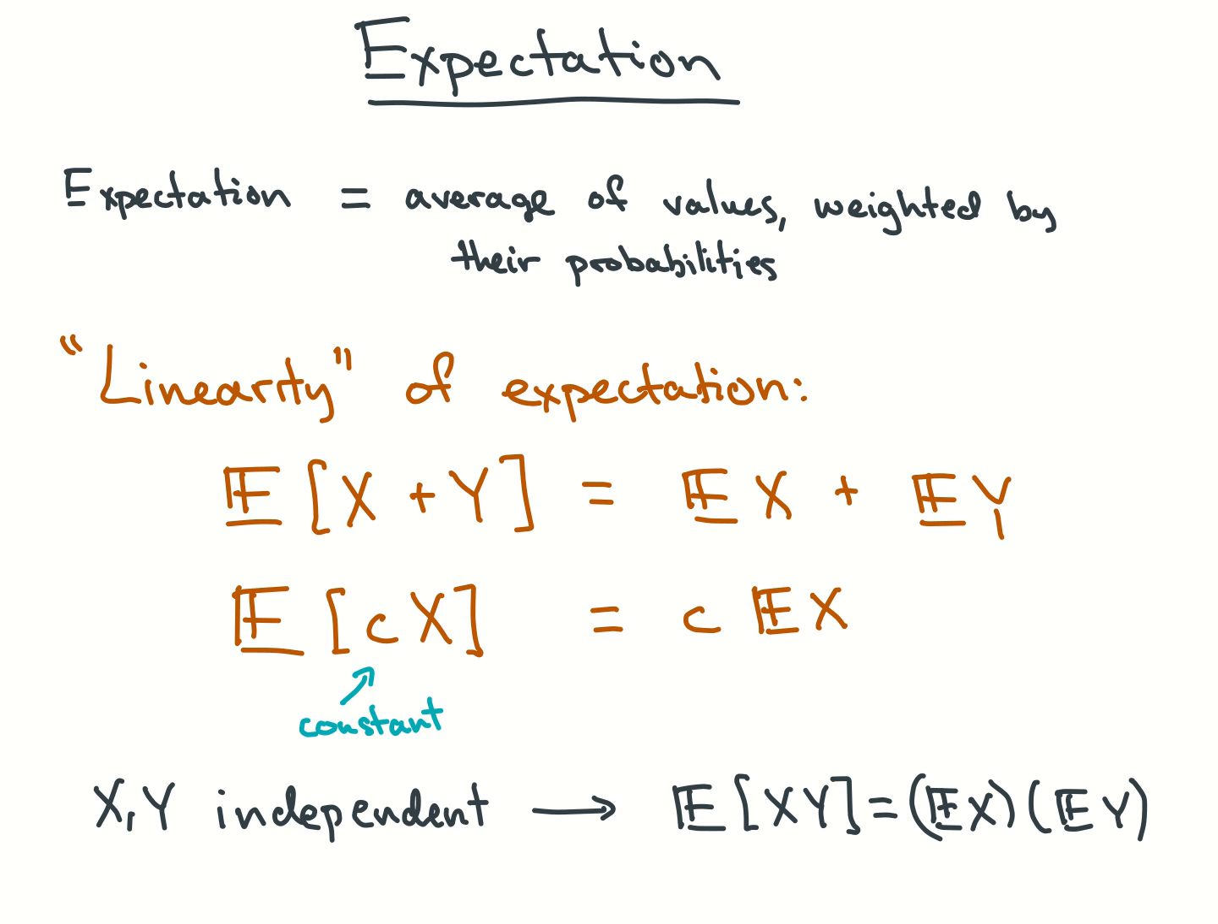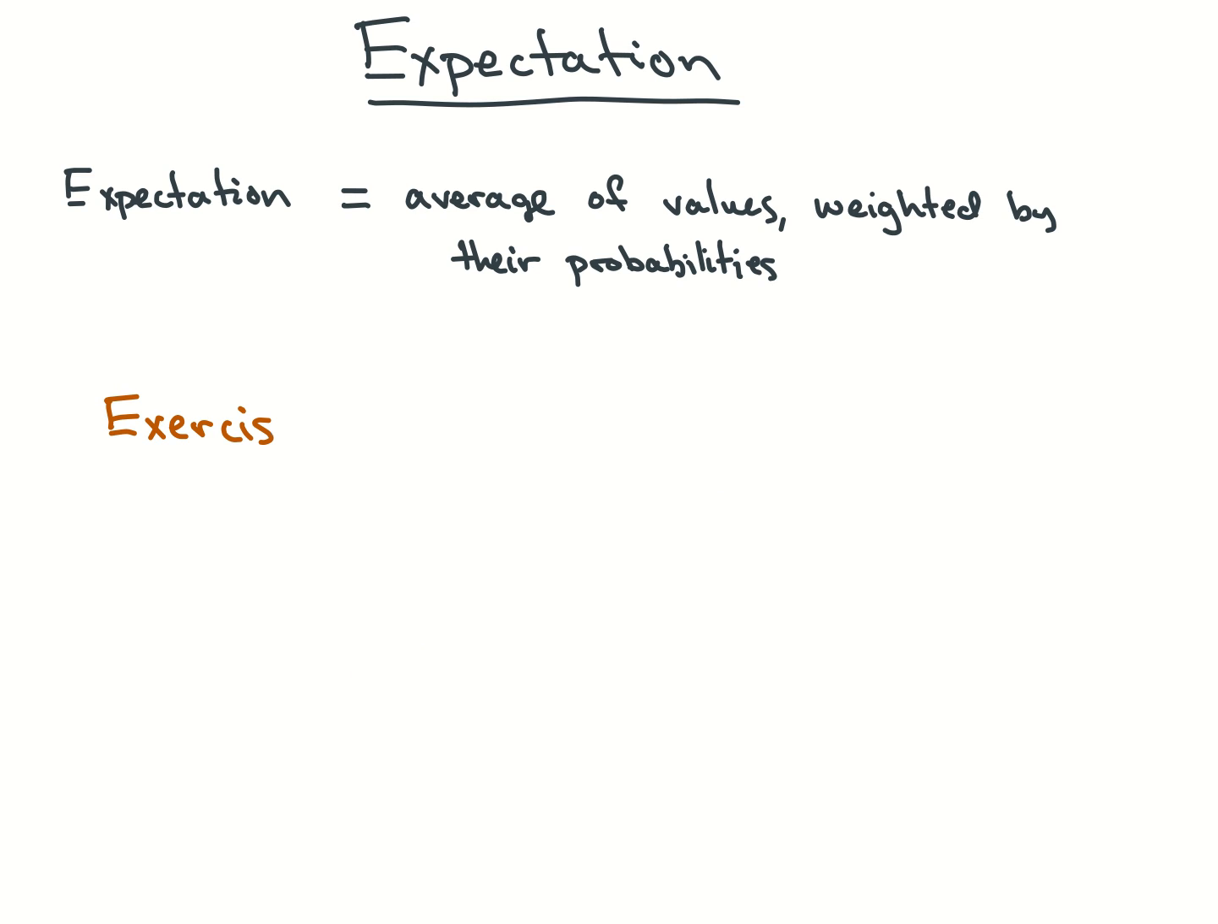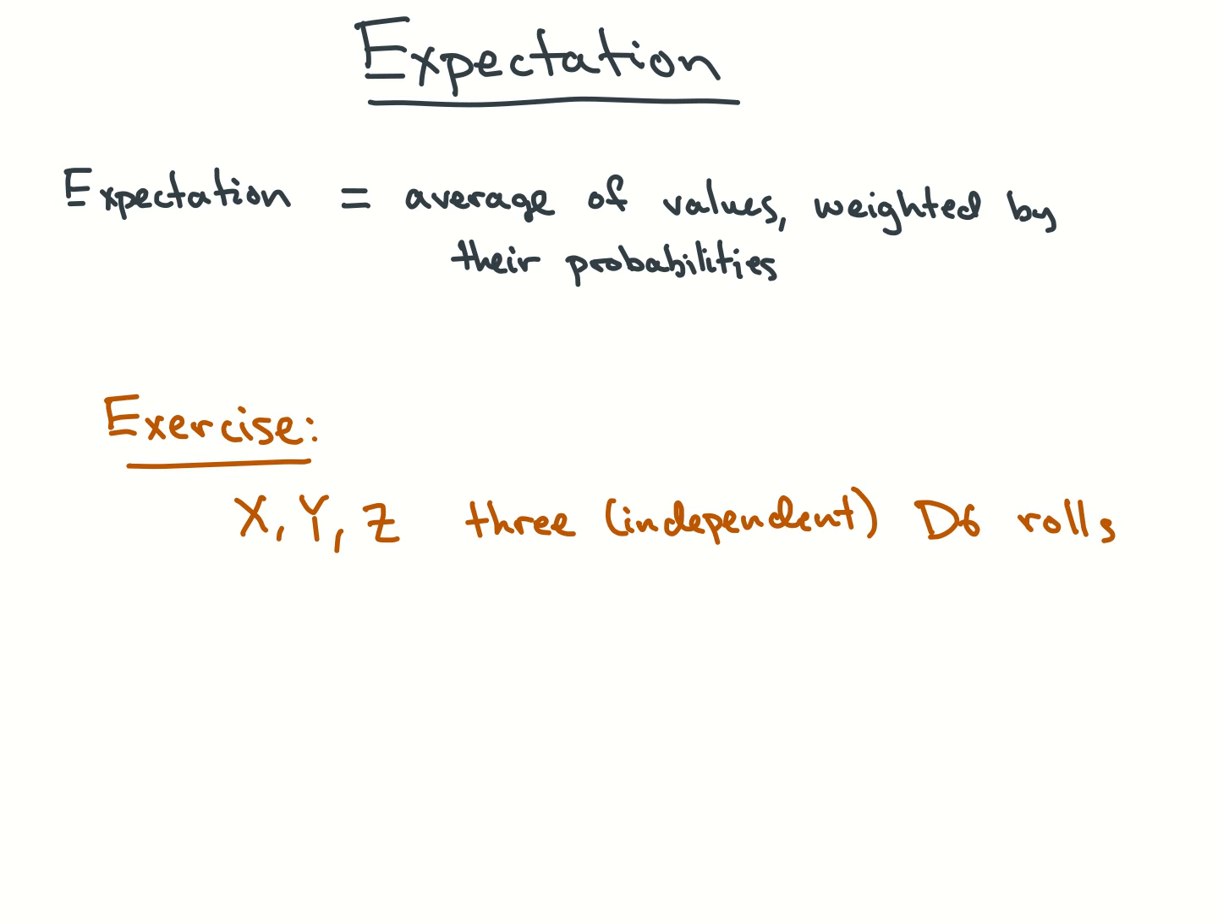Here's a little exercise for practice computing expectations. I roll 3 fair dice, call the outcomes x, y, and z. What is the expectation of the sum squared?